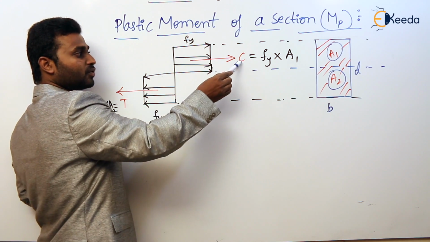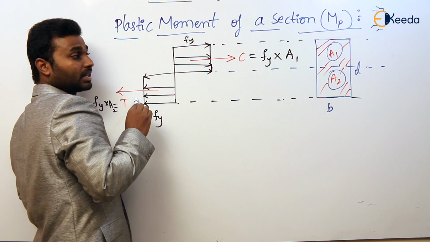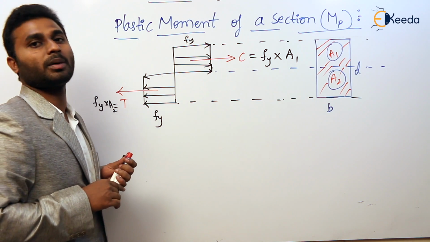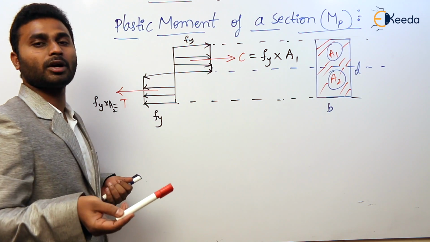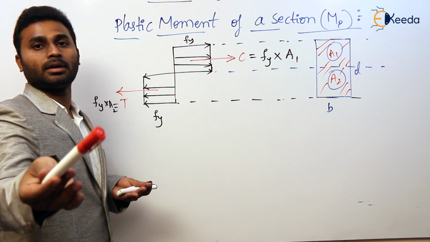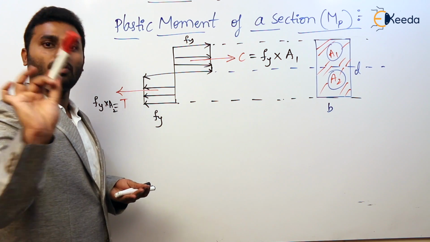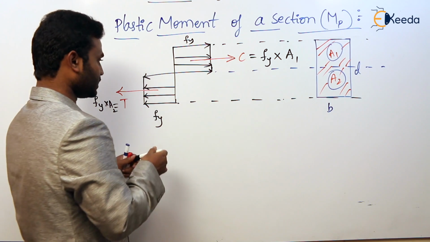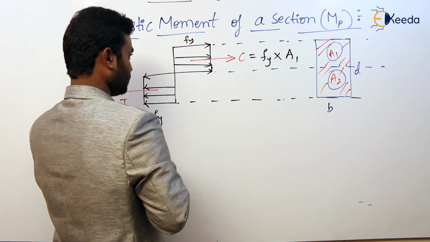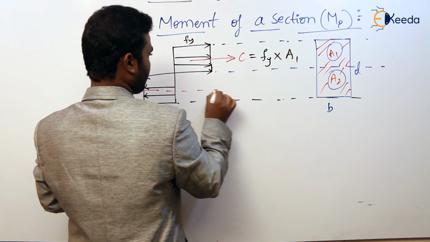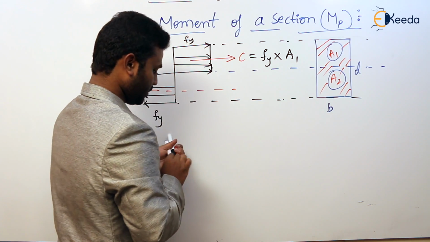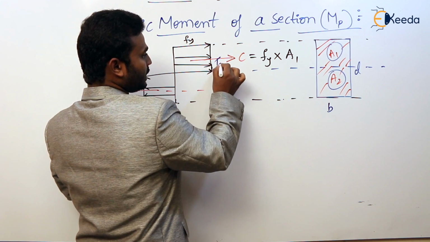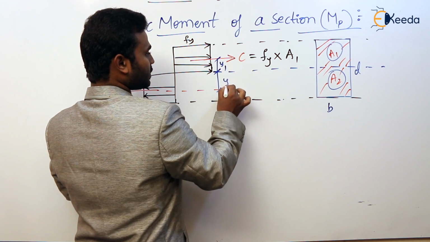As we know, this force exactly equals this force, but the line of action of these two forces is not the same, so obviously it will develop a couple. Agree or not? So what is the formula for couple? Couple is equal to one of the forces into the distance between them. So let us take the distance between them as this: this is the distance from the neutral axis y1 and this is the distance from the neutral axis y2.